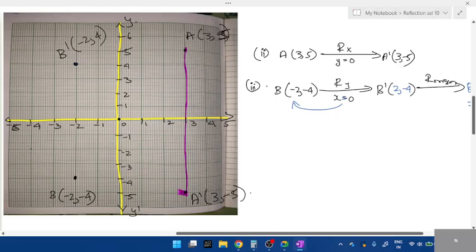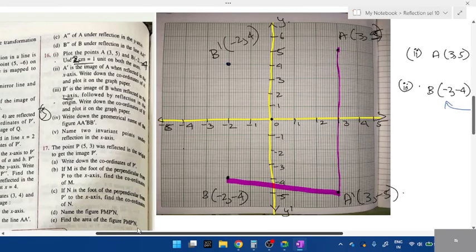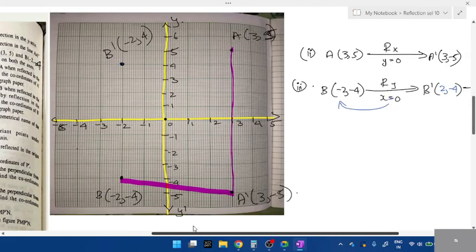Okay, after A dash, connect it with B. And you have to follow the instruction that they have told. You can't just connect the points randomly. A dash, then B, B dash. After B, it is B dash. Then from here, close the figure.